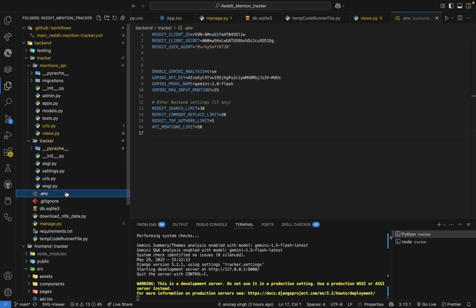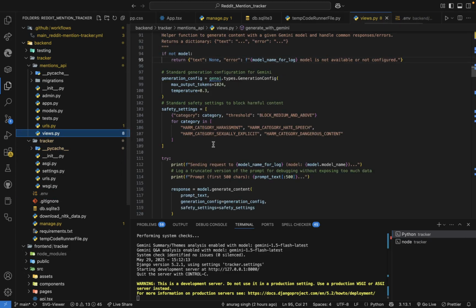But in the ENV, I have used the Gemini 2.0 Flash model. So based on needs, we can change the LLM model and we can get different types of results also.